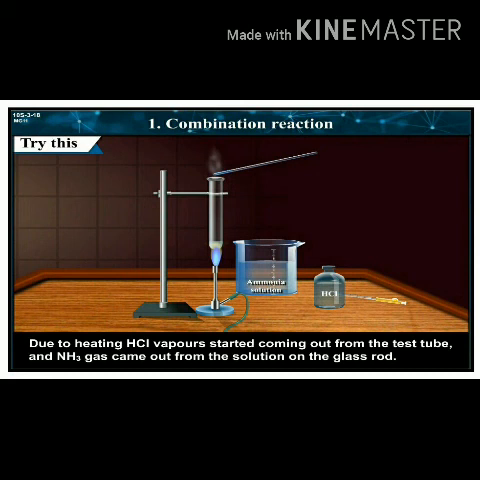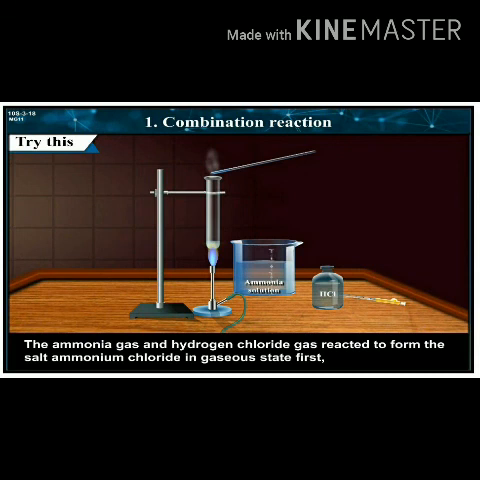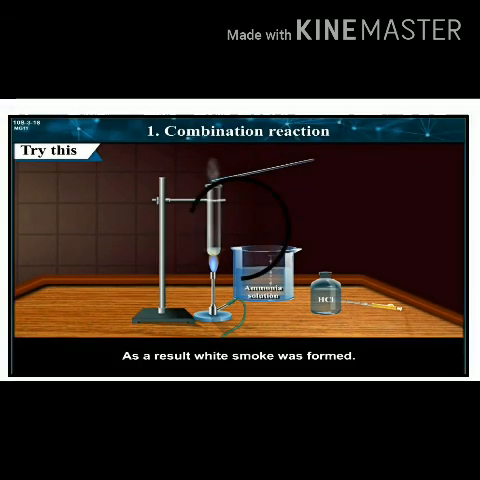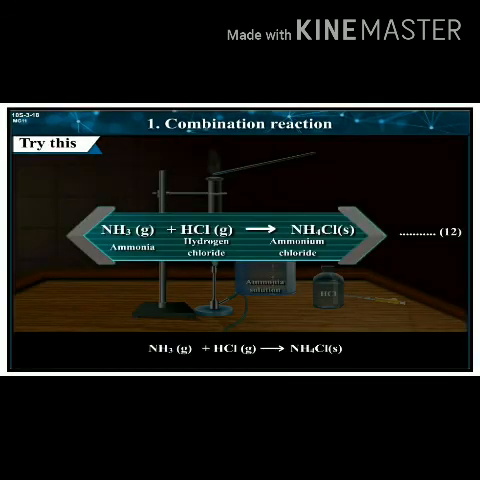The ammonia gas and hydrogen chloride gas reacted to form the salt ammonium chloride in gaseous state first, but immediately due to the condensation process at room temperature, it got transformed into the solid state. As a result, white smoke was formed. The chemical equation for this is as follows: NH3 gas plus HCl gas gives NH4Cl solid.